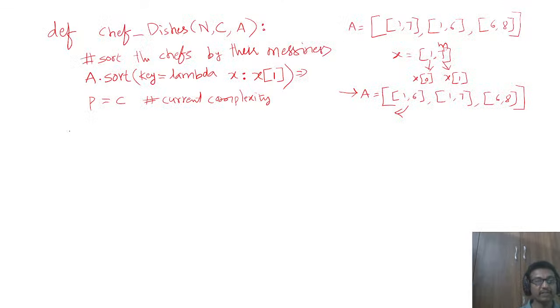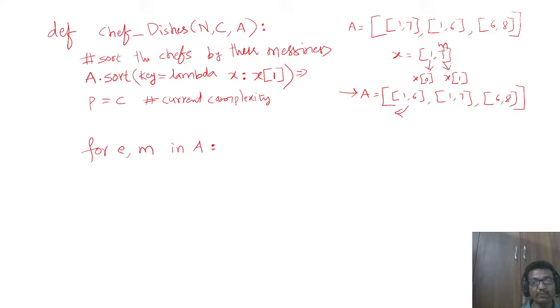That means you need to run a for loop here. Each element is a sublist which contains two values, so you get two variables here: for e comma m in a.